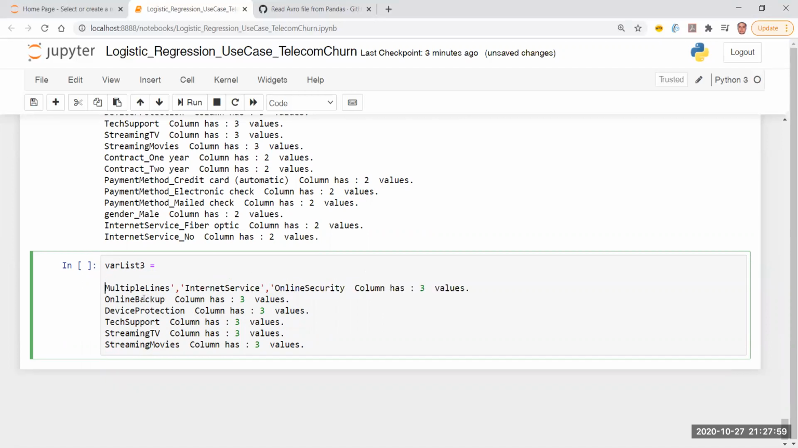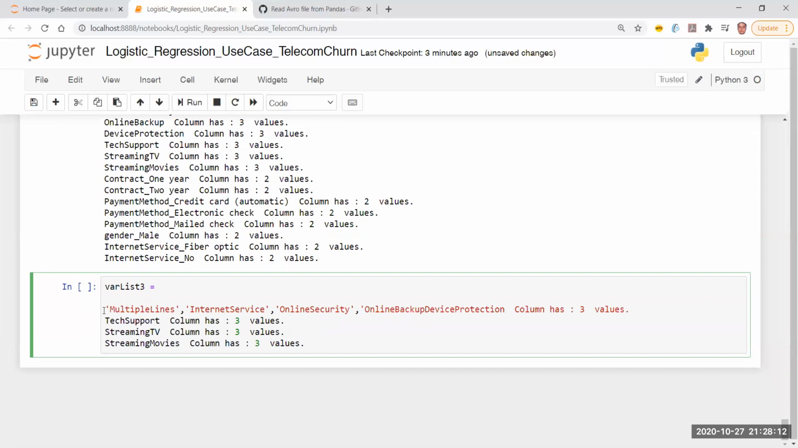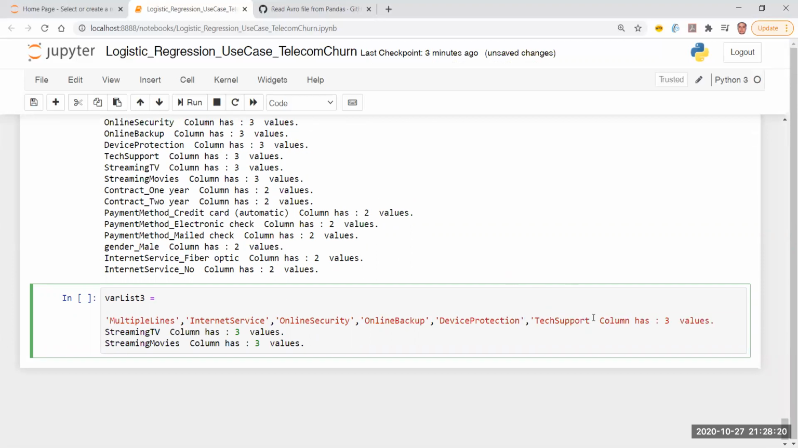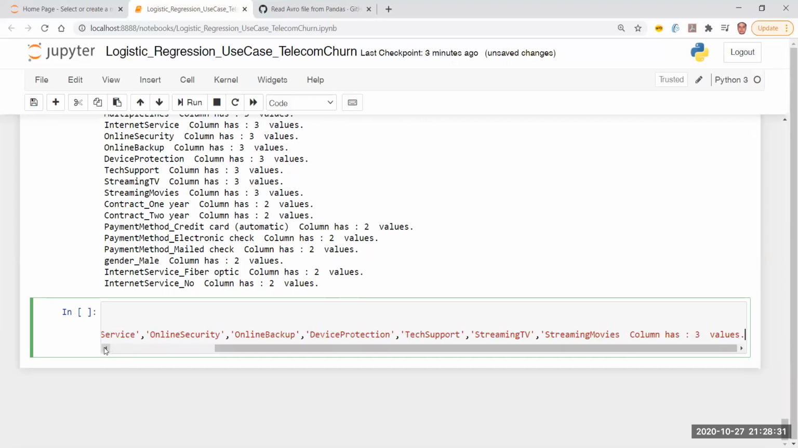I'm just going to take this, delete, and put a single quote over here. Hope you are able to understand what I'm trying to do. I'm creating a list of the columns that I would like to convert. Then the next column will be tech support, then streaming TV, then streaming movies. So I have got a list of all the columns that I would like to convert.